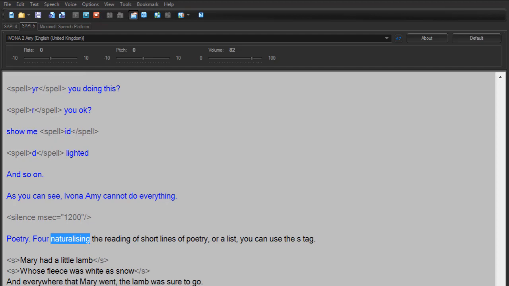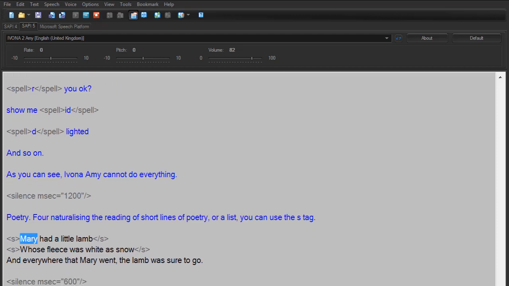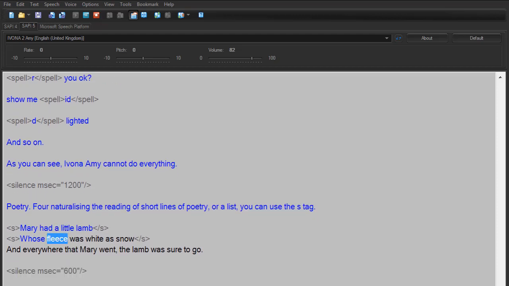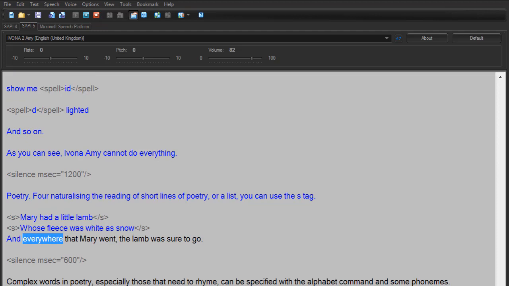Poetry. For naturalizing the reading of short lines of poetry, or a list, you can use the S tag. Mary had a little lamb, whose fleece was white as snow. And everywhere that Mary went, the lamb was sure to go.